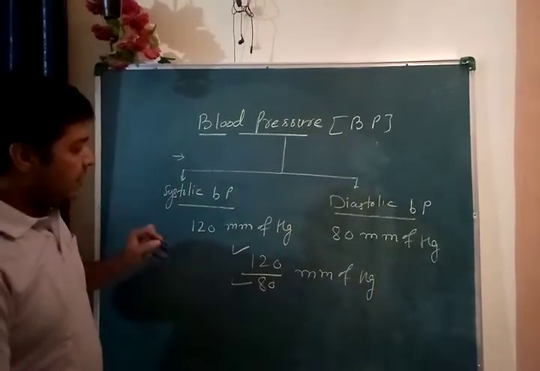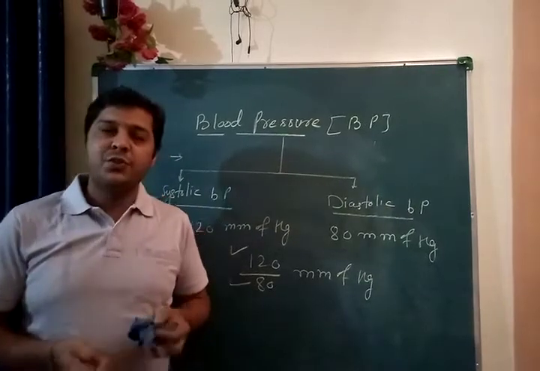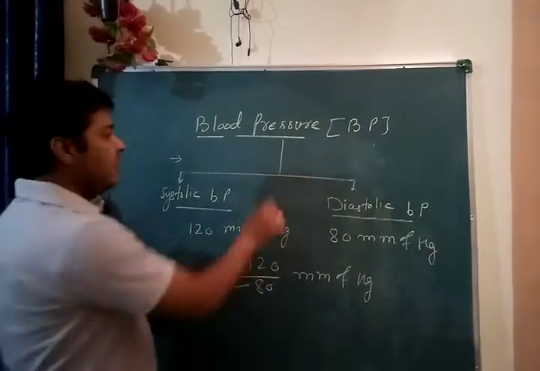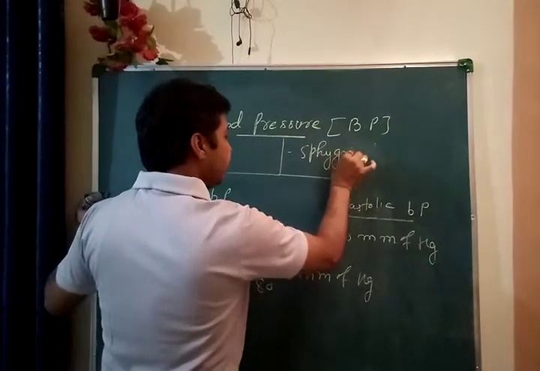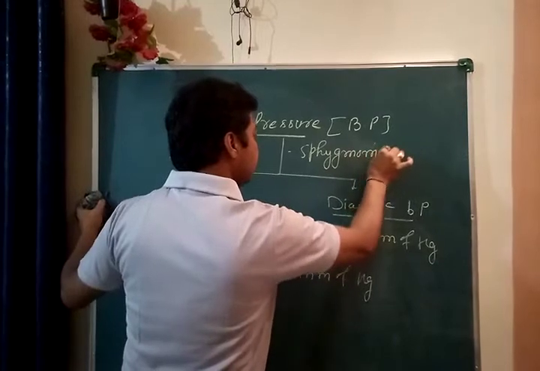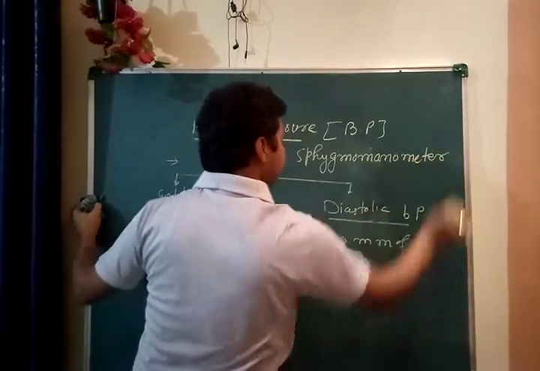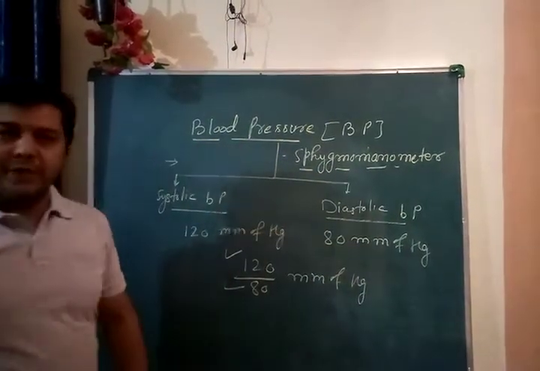Clear? Another instrument used to measure blood pressure: what is the name of the device? Sphygmomanometer. This is the name of the device which measures blood pressure.